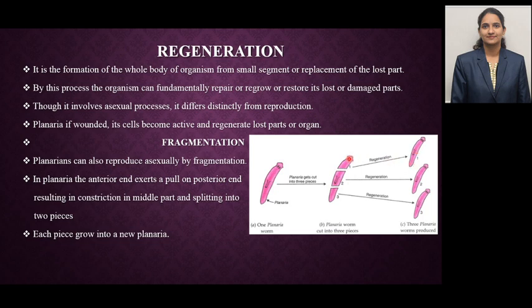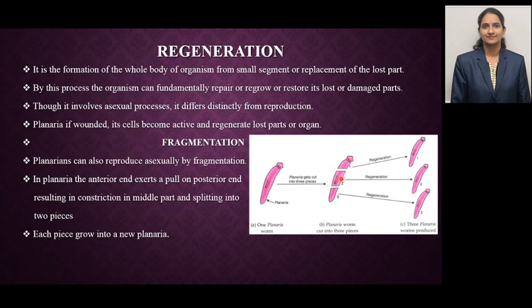For replacement of a lost part you can take the example of starfish, where if they lose one arm, they can regenerate it or replace the lost part again. By this process the organism can repair or regrow or restore the lost or damaged part. Though it involves asexual reproduction processes, it differs from reproduction.